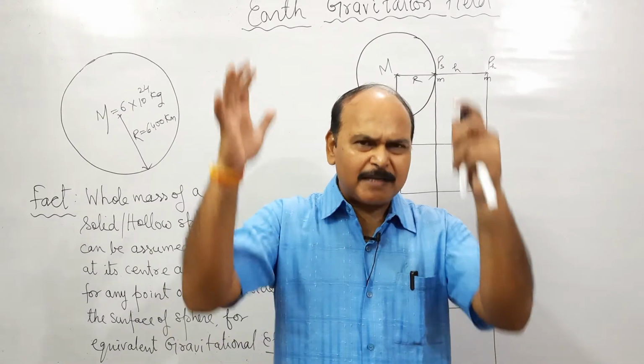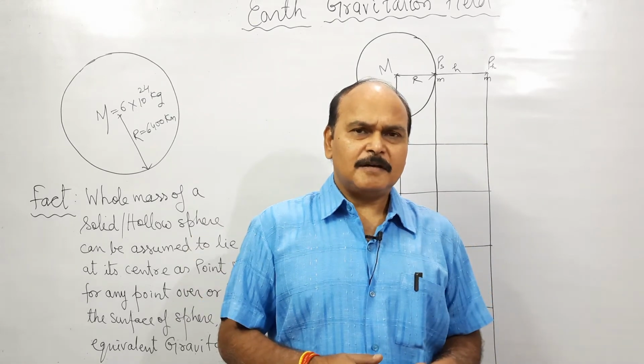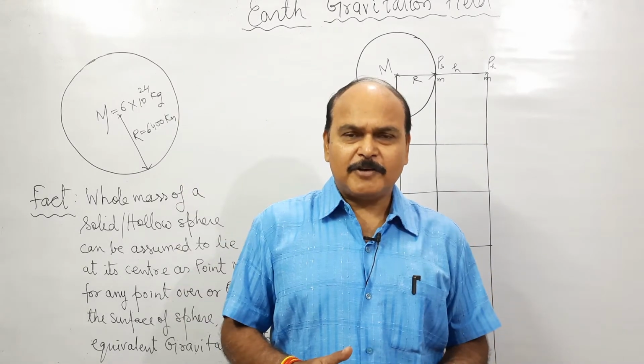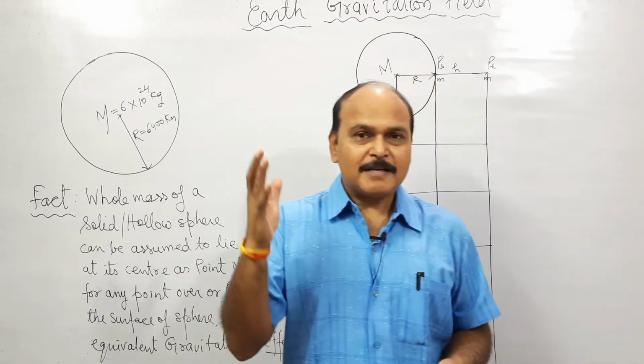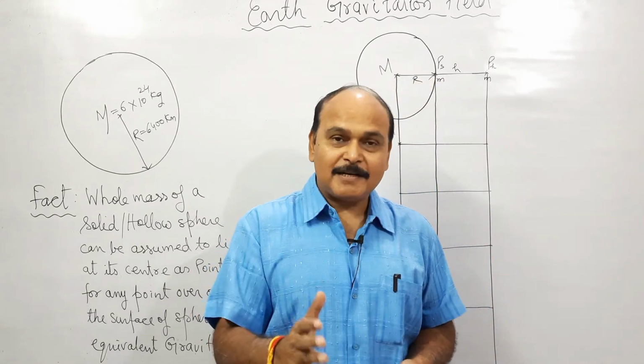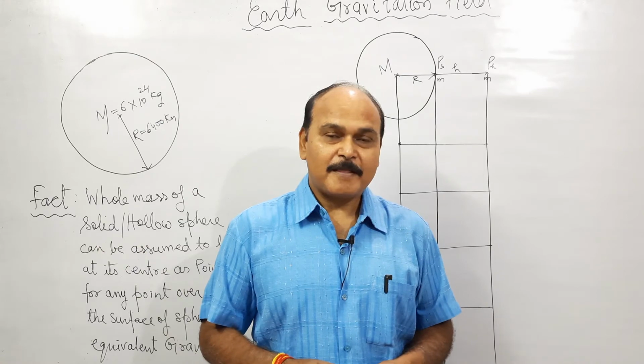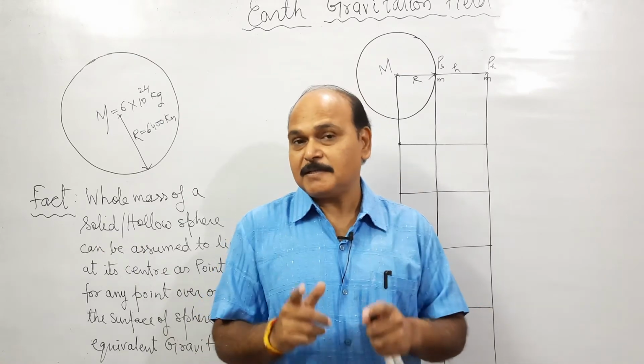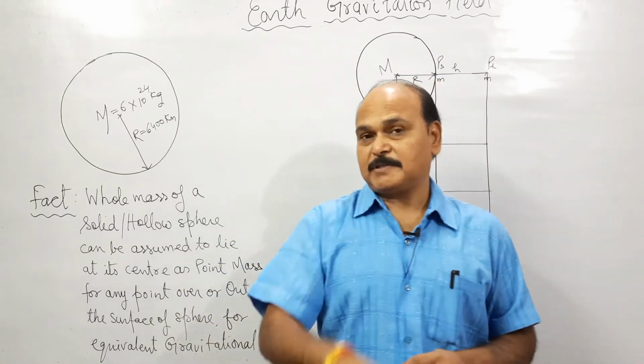We have also summarized all the results in the form of a chart where we have written force, intensity, potential and potential energy. Well, all those results which we summarized were only for point masses.